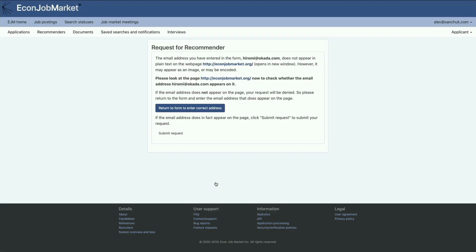Okay, so now the system has gone through and checked that the websites that I've provided are real websites. And the system has also checked to see if Okada's email address appears on the websites.